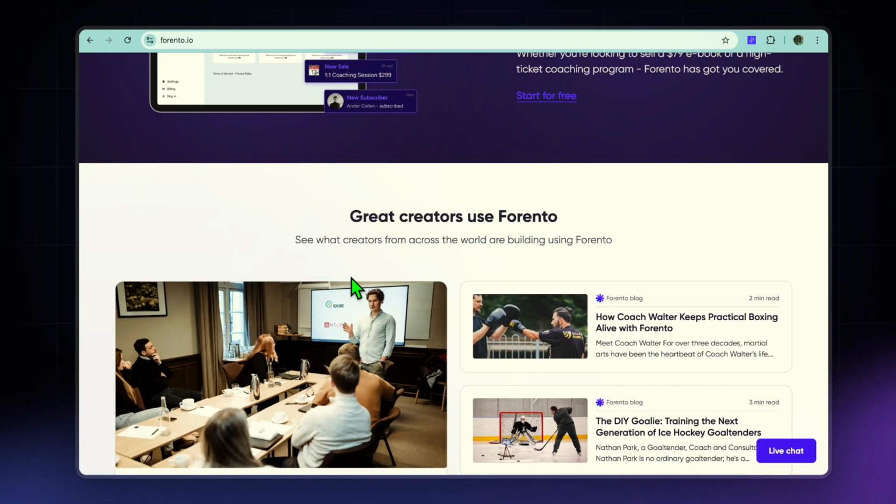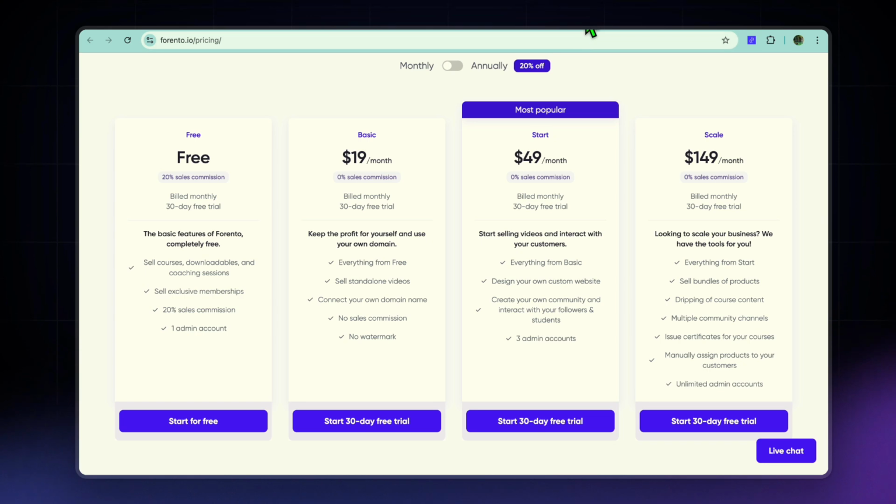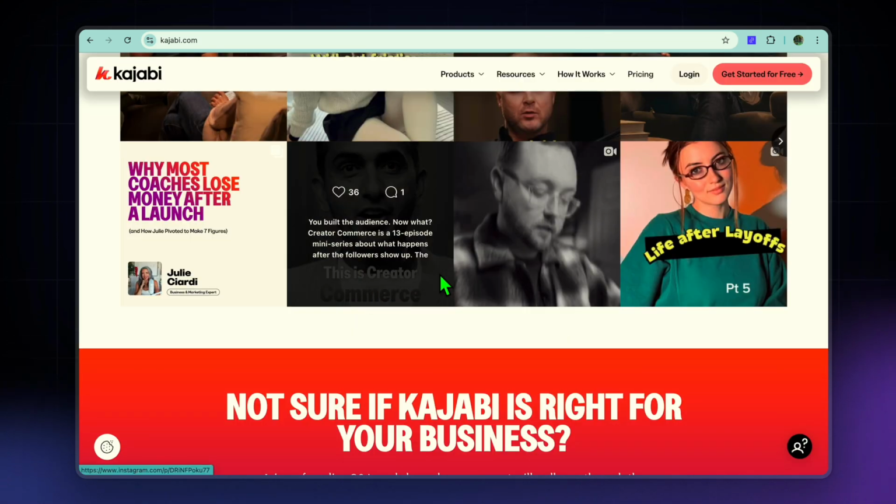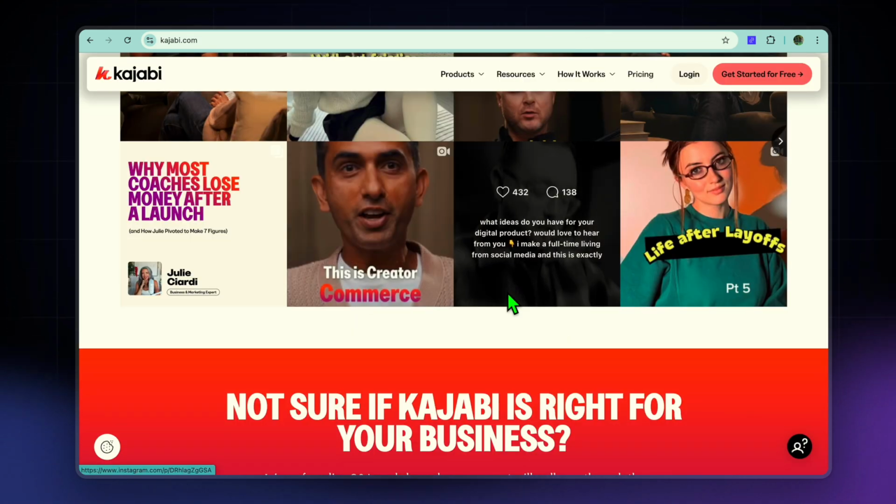To wrap it up, I would say Forento is the better choice for creators who want a simple, community-focused platform without the heavy costs. While Kajabi, on the other hand, is the better choice if you want a full online business system with advanced marketing, automations, and polished course building experience. Both platforms are powerful, but it just depends on your budget, your goals, and how complex you want your digital product business to be.